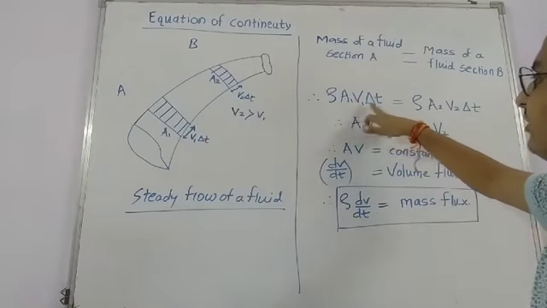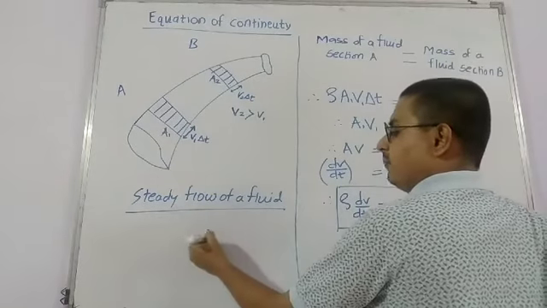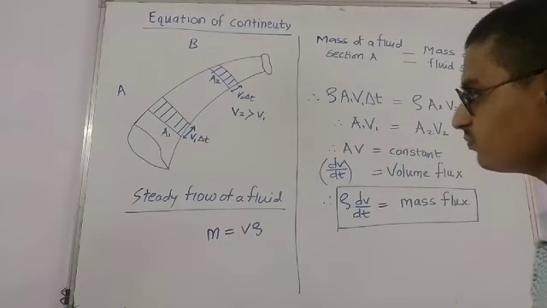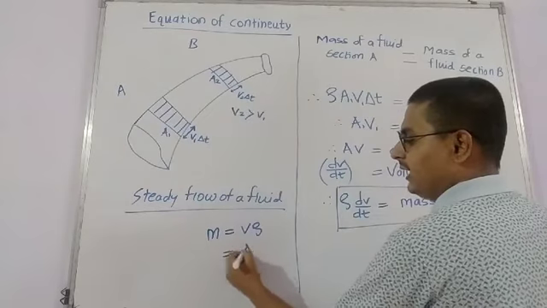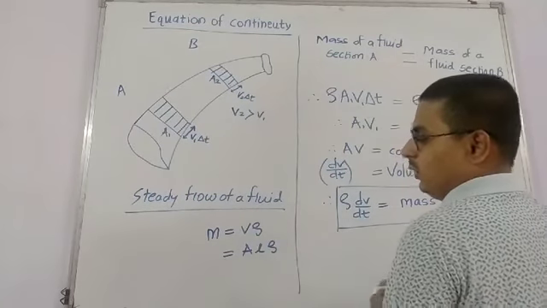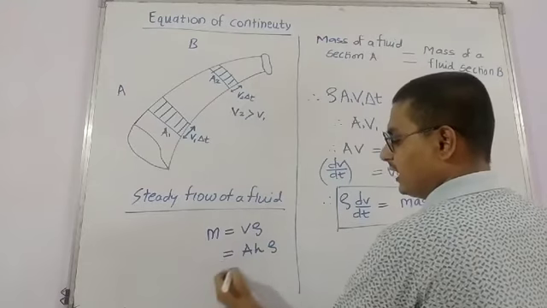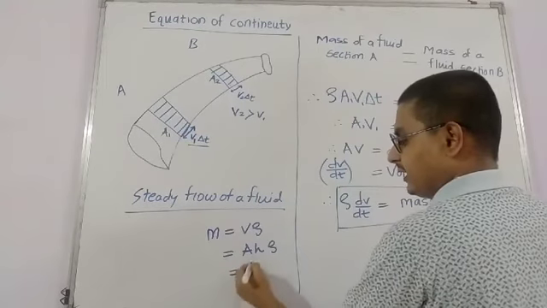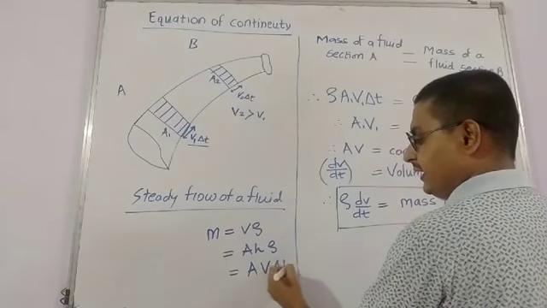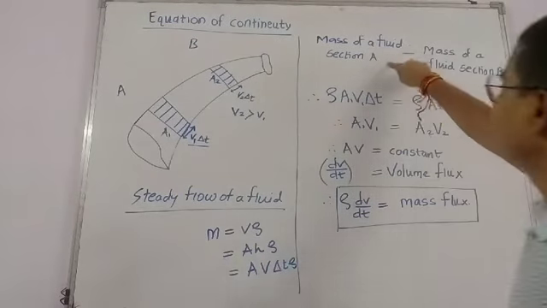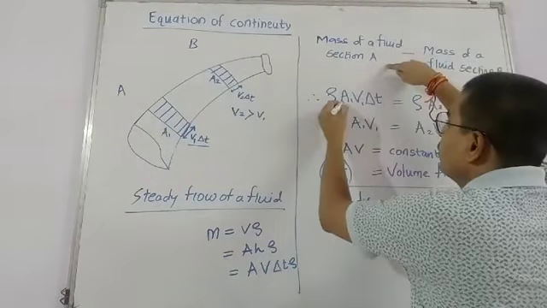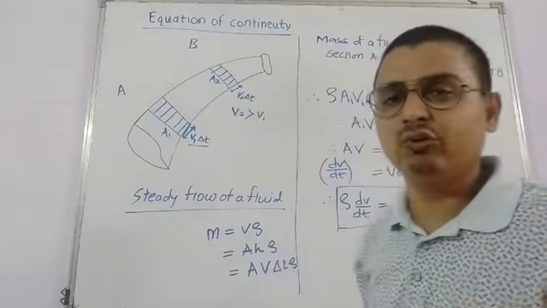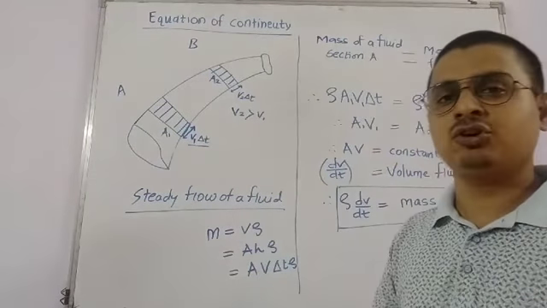rho A1 V1 delta T. Because mass is nothing but volume into density, and the volume will be area into length, we can say area into height. Here the height is V1 into delta T, so we take A V delta T and rho. So the mass at A becomes rho A1 V1 delta T, where rho is the density of the fluid that is passing through that section of the pipe.